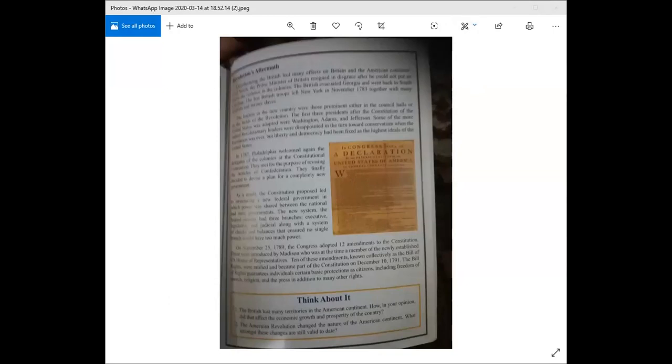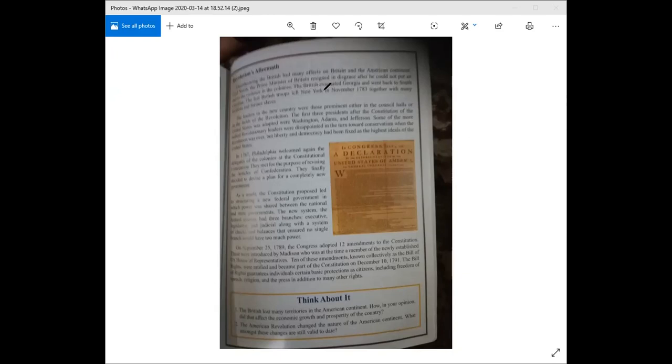Overthrowing the British had many effects on Britain and the American continent. So the Americans overthrew the British. They overcame them. They were victorious in their battle to gain their independence. And here it says, Lord North, the Prime Minister of Britain, resigned in disgrace after he could not put an end to the violence in the colonies. So yes, the war might have ended, but there was still violence in the colonies.